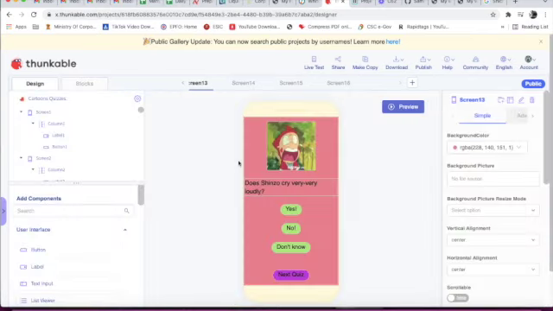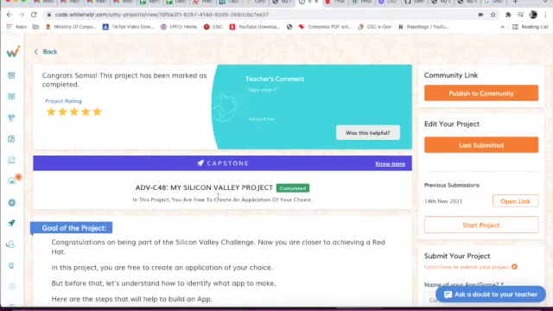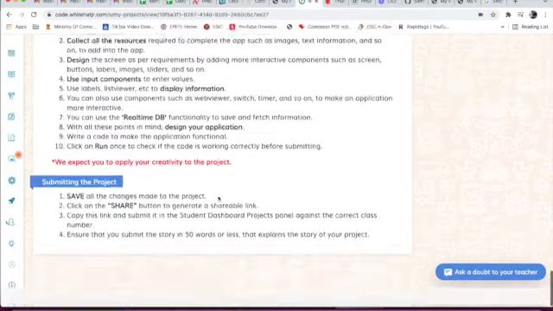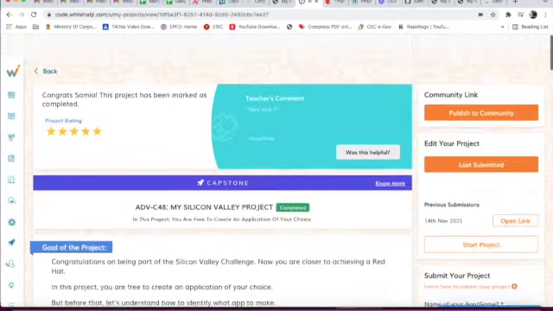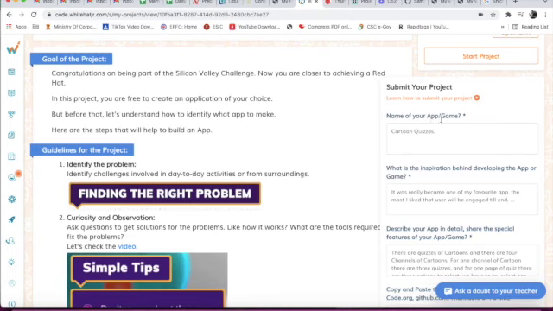So this was a project of Silicon Valley, with our creativity, with our mind, with our ideas. We have to create it on our own. So this was the project, or you can create it with your own ideas. The name of our app game is Cartoon Quizzes.